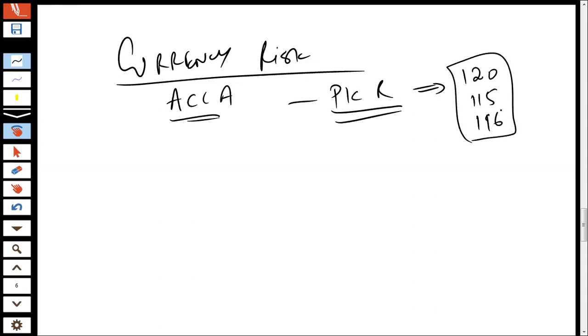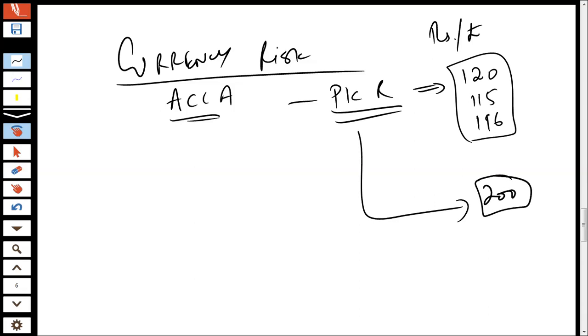So it was PKR per pound. But nowadays, this rate is approximately 200.